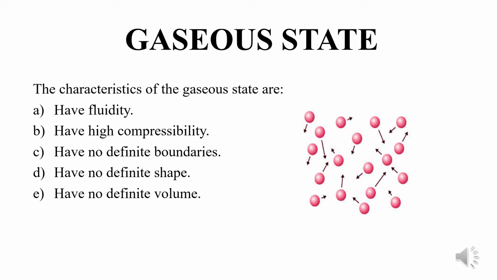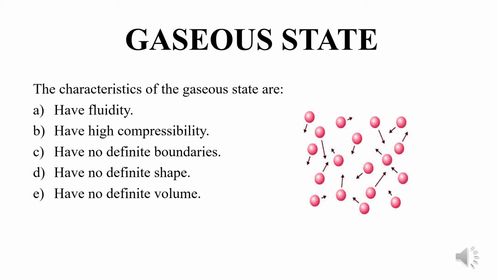These gaseous states have fluidity. Fluidity means that they can flow. These gaseous states do not have a fixed shape. They do not even have a fixed volume; rather, they fill the entire volume.